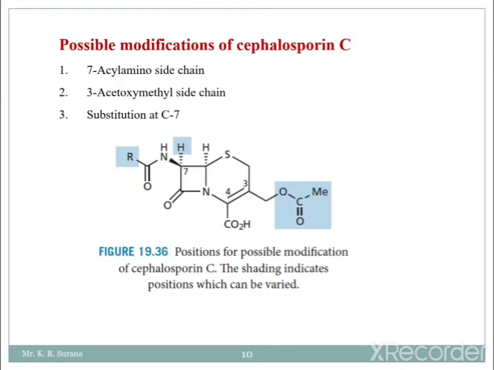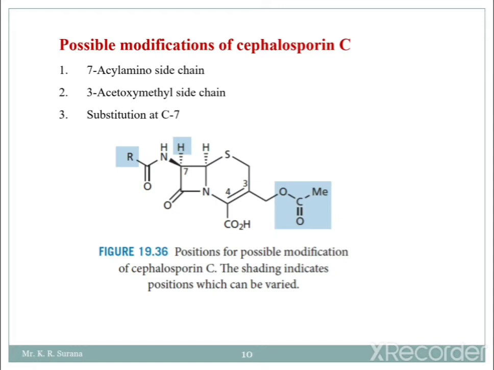Now there are the possible modifications. As we know, initially cephalosporin C was developed, and from it, by modification, you get the different semi-synthetic derivatives of cephalosporin. So what are the possible modifications on cephalosporin C?